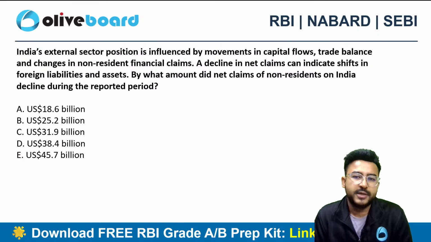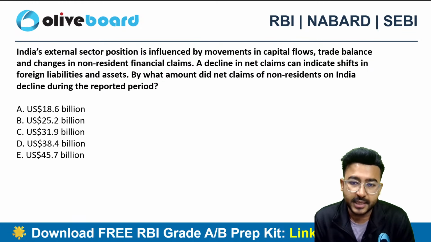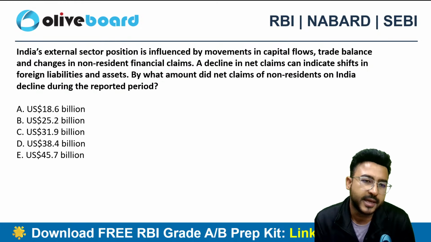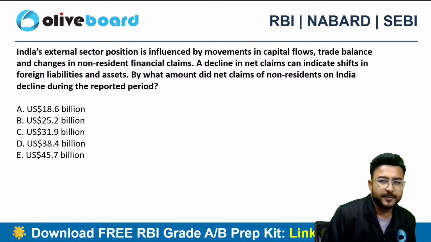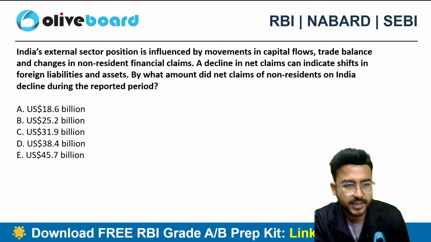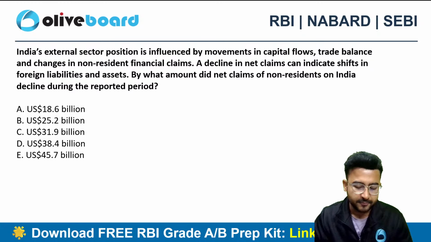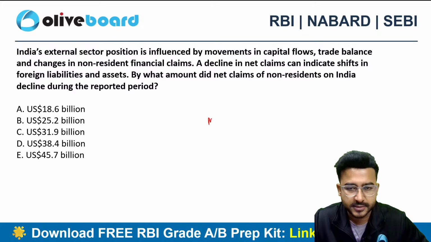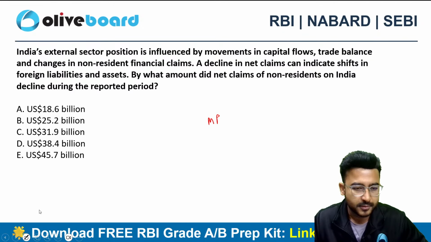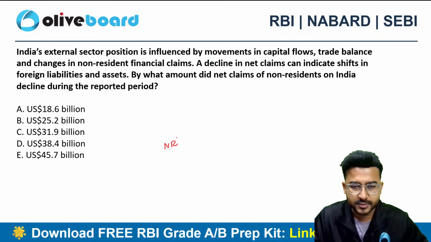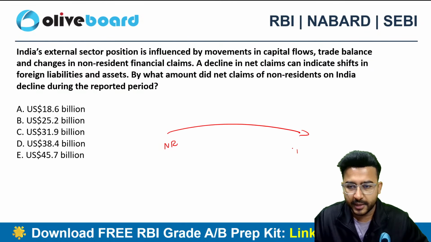By what amount did the net claims of non-residents on India decline during the reported period of the financial year? A decline in the net claim. Here we are talking about the net claim. What do you mean by net claim? Non-residents do invest in India. Now Indians are also investing in foreign countries.